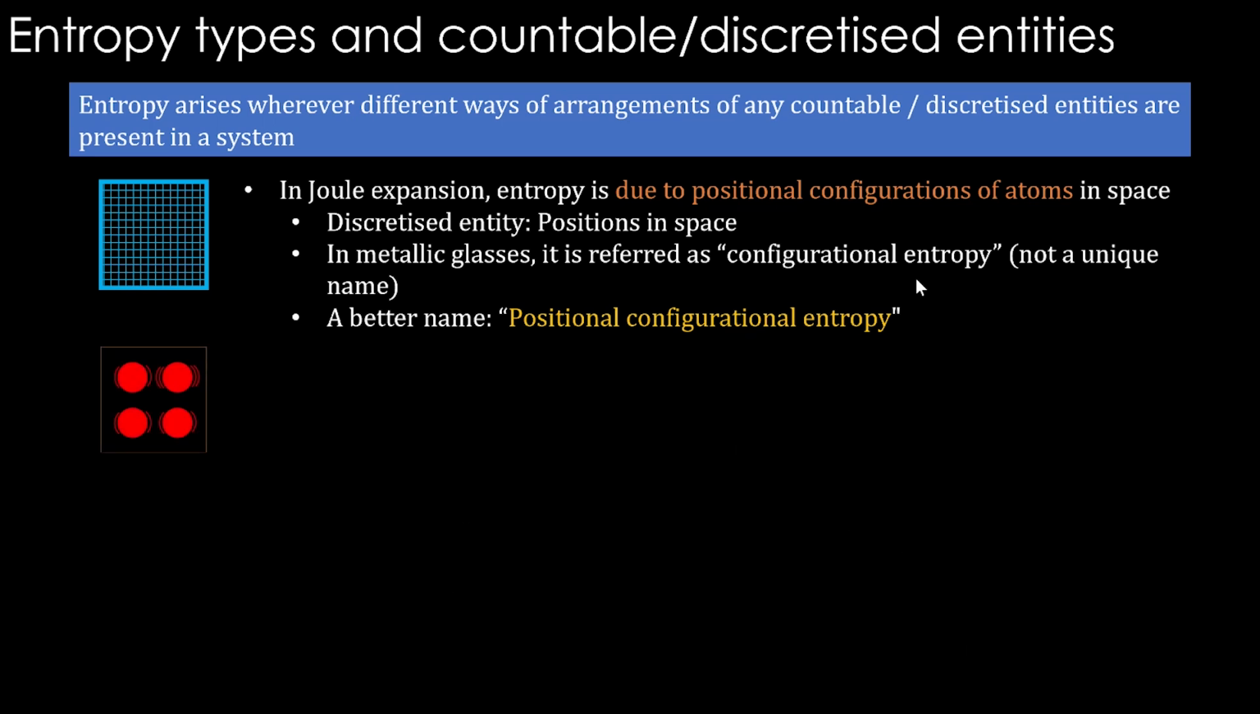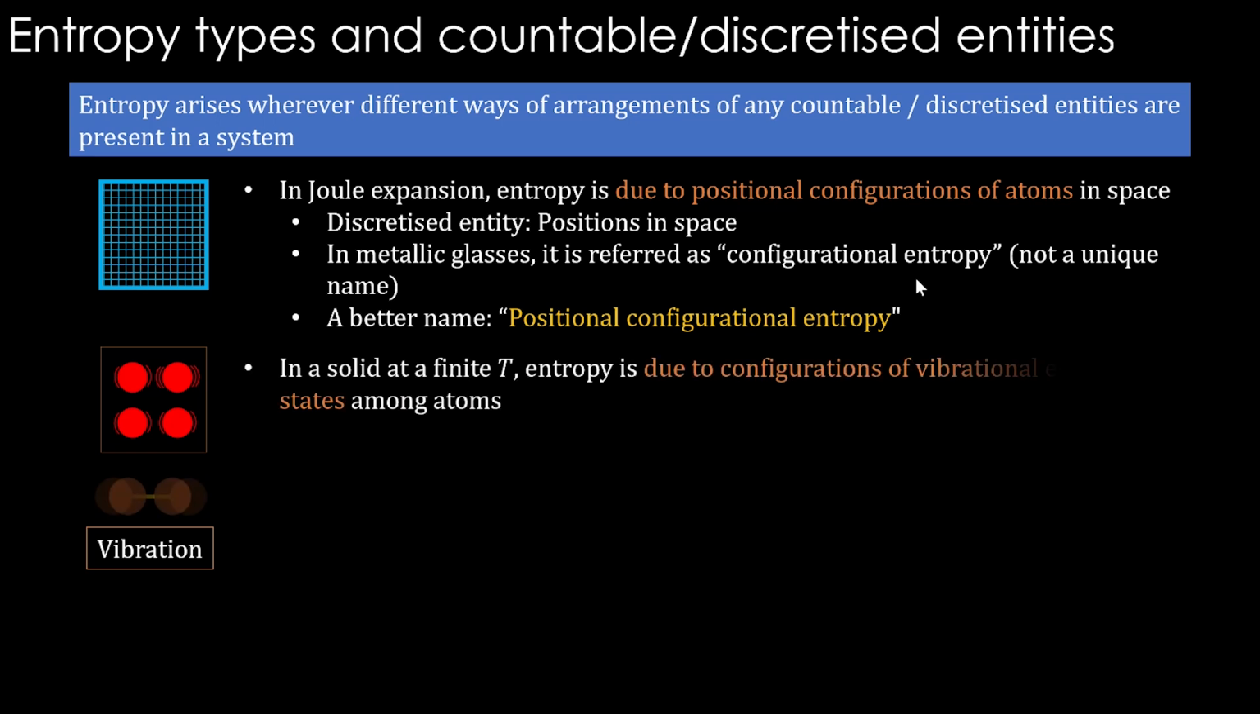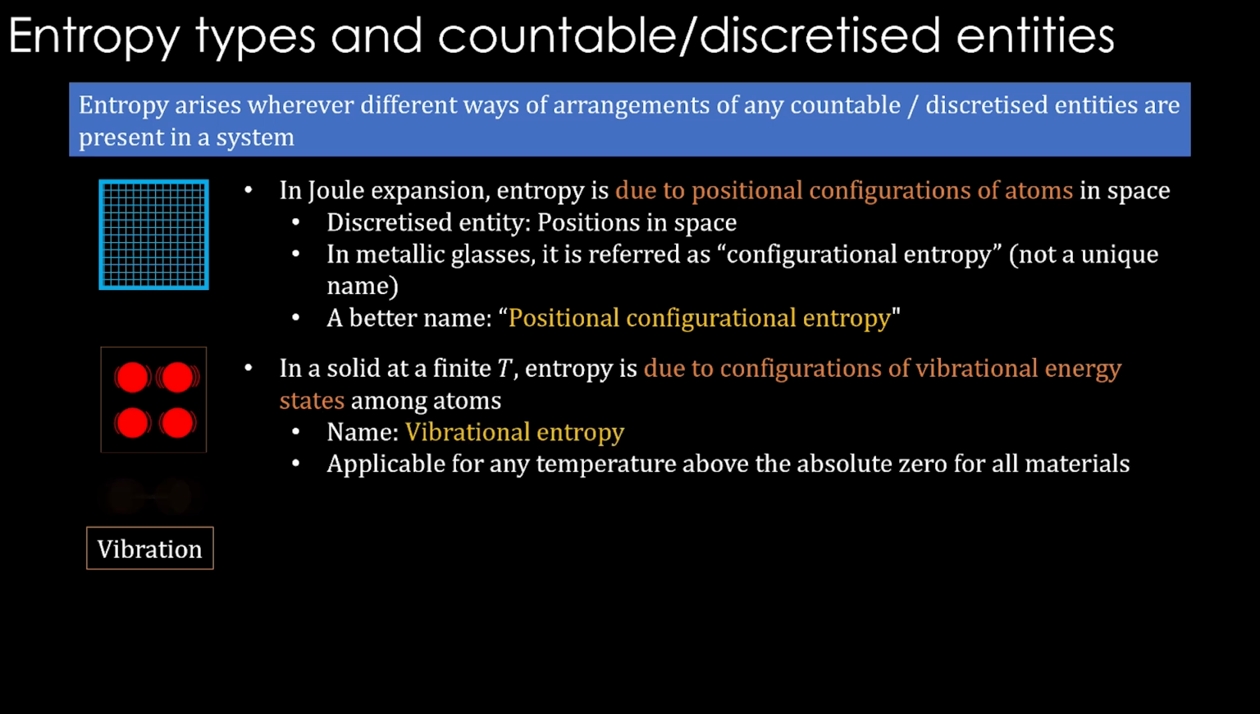Now this is a hot body with some quantum of energy. Atoms are basically vibrating. We are basically putting vibrational energy states in a quantized manner. Therefore, in a solid at finite temperature, anything above 0 Kelvin is finite temperature, entropy is due to configurations of vibrational energy states among atoms. So these vibrational energy states are the countable entities now. In this case, we call it vibrational entropy, and this is applicable for any temperature above absolute zero for all materials. Vibrational entropy.